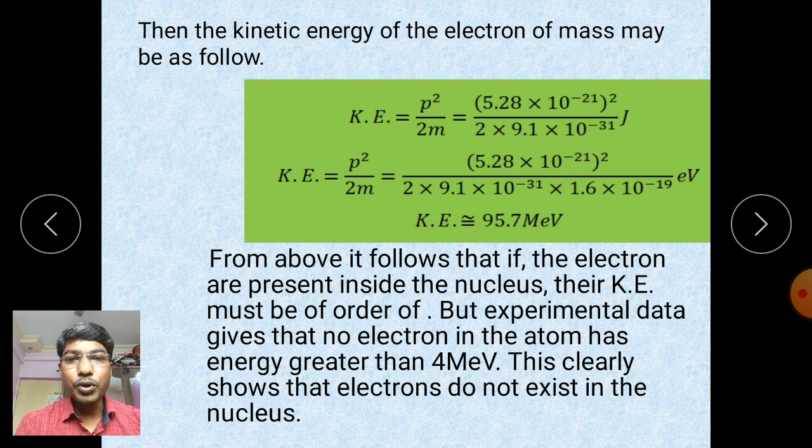If an electron is present inside the nucleus, it possesses this much kinetic energy. From the above it follows that if electrons are present inside the nucleus, their kinetic energy must be of the order of these values. But experimental data shows that no electron in atoms has energy greater than 4 mega electron volt.